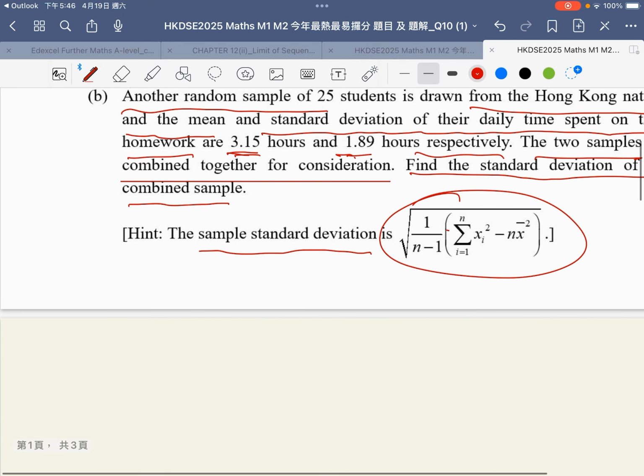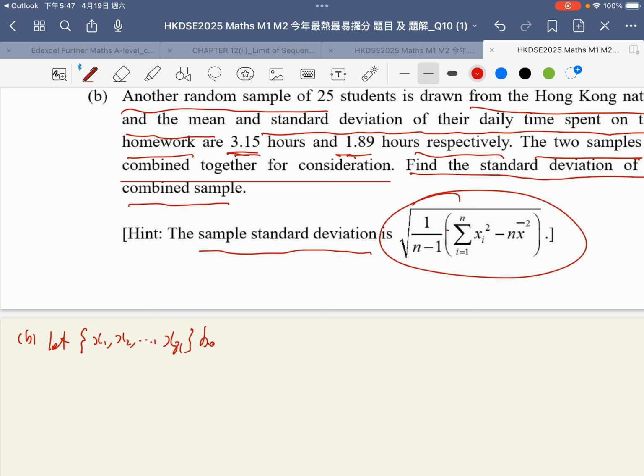First, we let x1, x2, up to x81 be the first sample.